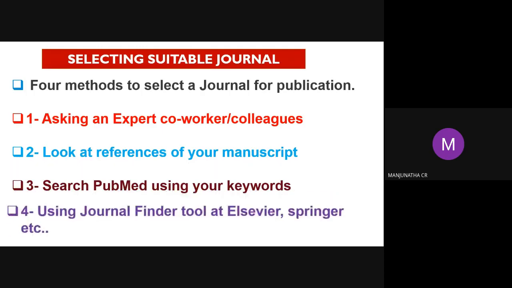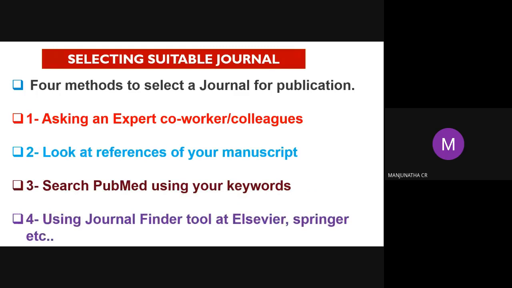Next one is using a journal finder tool. A journal finder tool is there on Elsevier, Springer, and most journal sites. You put in an abstract or the title of the paper, and it shows the percentage of matched journals. On that basis also you can select. But it does not give you confidence that it will be published; it only suggests matches from their databases.